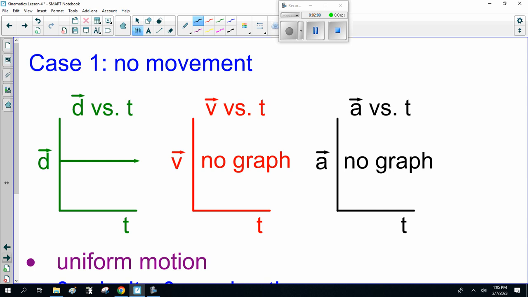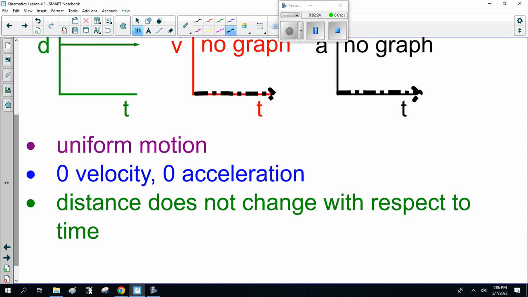So there's your displacement versus time graph. The object is sitting still. Notice there is no velocity versus time graph and no acceleration versus time graph. Now, technically, we could say, but Mr. Sutton, it has zero velocity, and it has zero velocity, zero acceleration. Yeah, we prefer to say no graph. Now, you're right, we can draw a graph with zero velocity. Here, stress uniform motion, zero velocity, zero acceleration, and the distance does not change with respect to time. Because it's uniform motion, you're not moving.